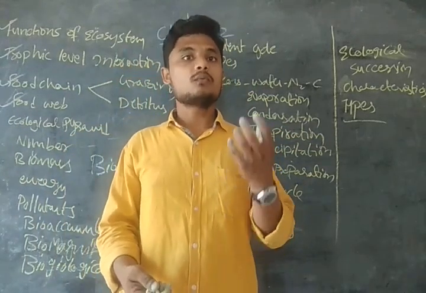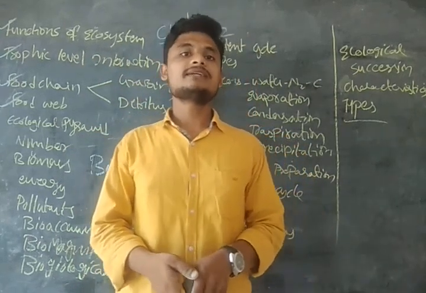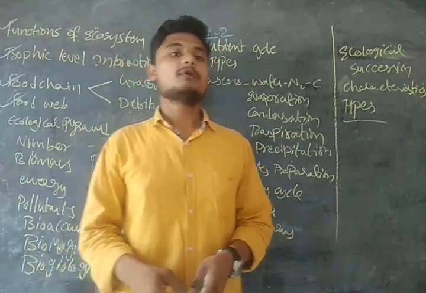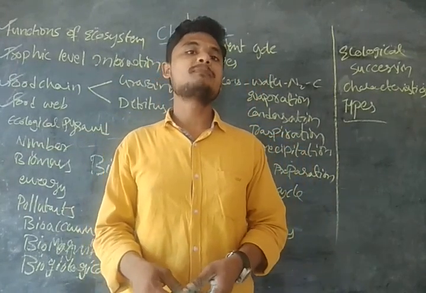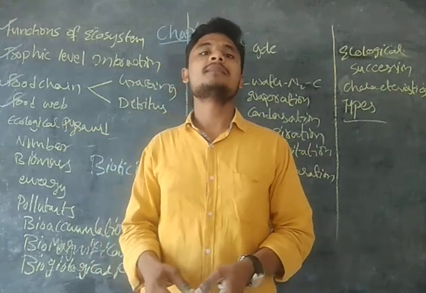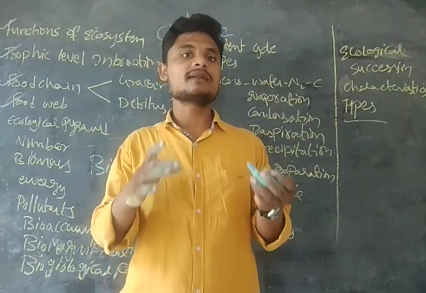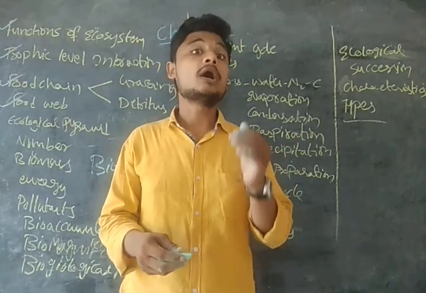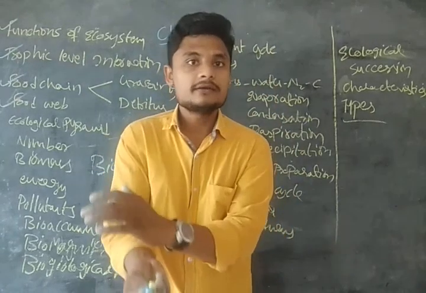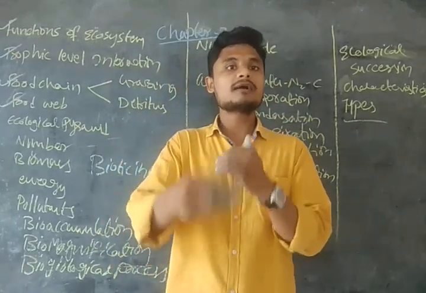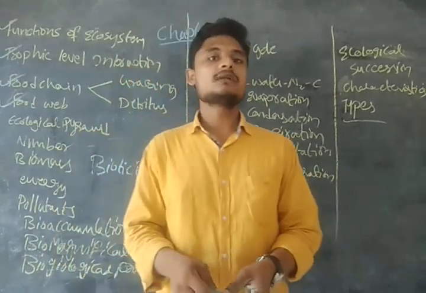But there we have seen one drawback, guys. In each trophic level, the number of individuals is not the same. Why? Because at the producers there are many in number, whereas at the apex predator we have very few in number, guys. By this methodology, we are not getting accurate information on how much food is required by the next organism. So to overcome the ecological pyramid of number, we have moved to the ecological pyramid of biomass.